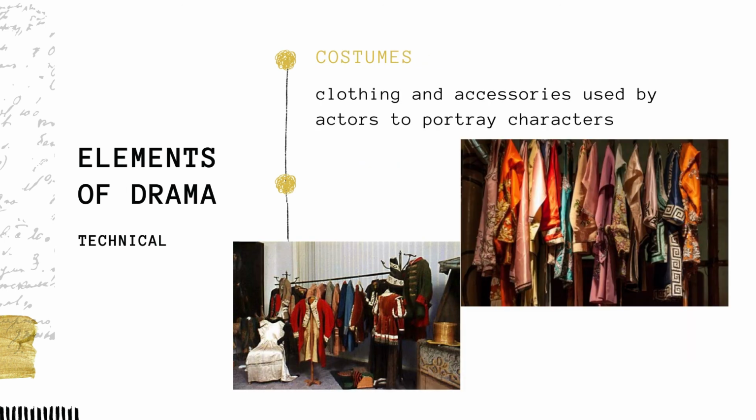An example of a scene or a set is what you can see on the picture. This is where the play or the drama happens. Another technical element of drama is the costume. This is the clothing or the accessories used by actors to portray characters. This also helps the play to be more effective for the audience.